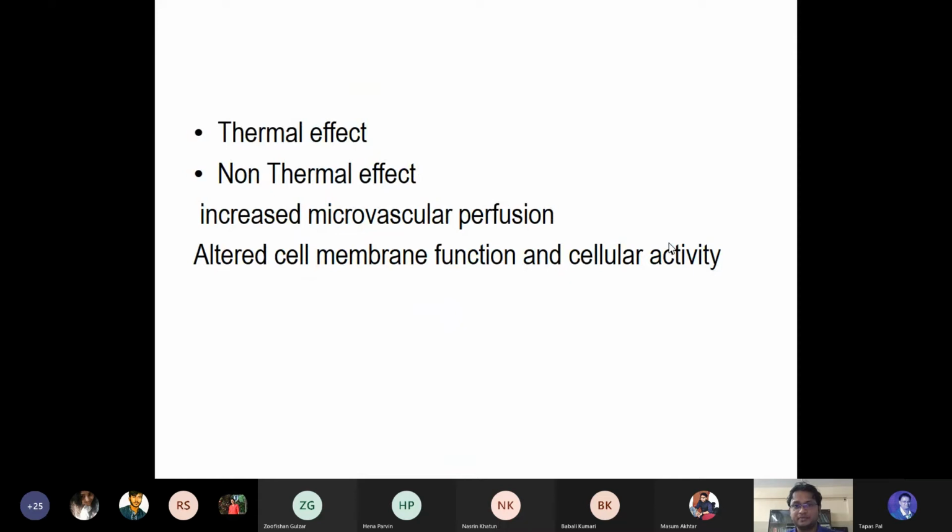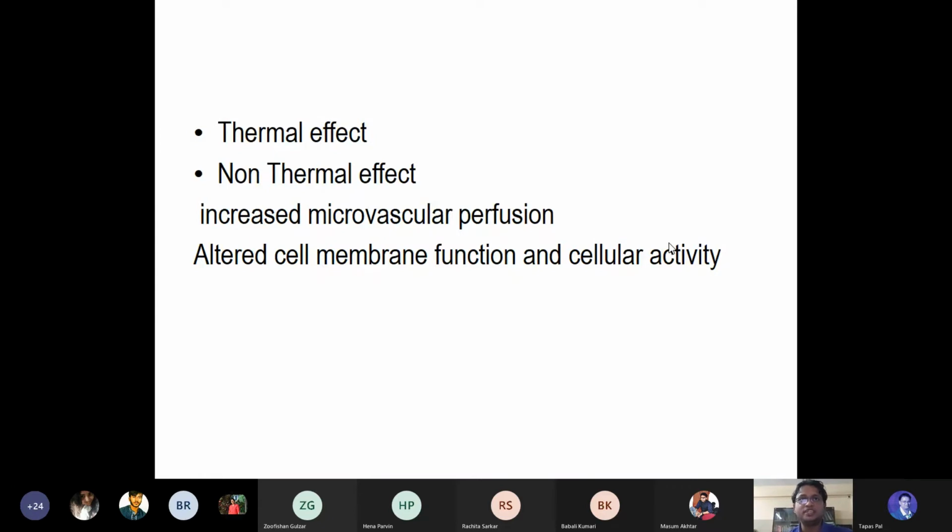Now the effects. What are the effects of this particular diathermy? There are two types of effects, thermal effect and non-thermal effect. Thermal effect means whenever there is an increase in tissue temperature, of course that increased tissue temperature will have its own effect. Non-thermal physiological changes also happen.